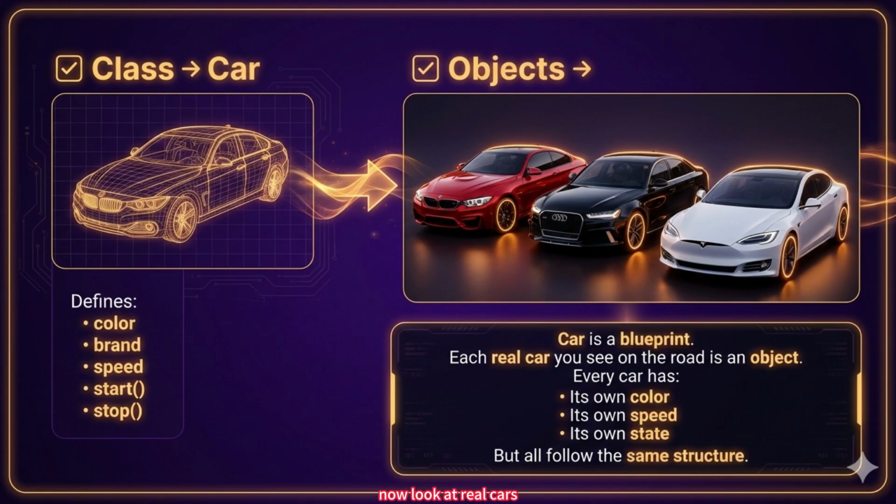Now look at real cars. Red BMW, black Audi, white Tesla. These are objects. Car is the blueprint. Each real car you see on the road is an object. Every car has its own color, its own speed, its own condition. But all cars follow the same structure. This is exactly how class and object work in Java.